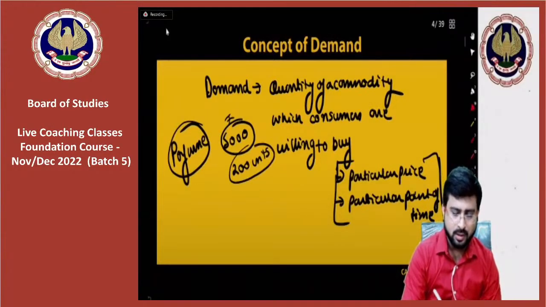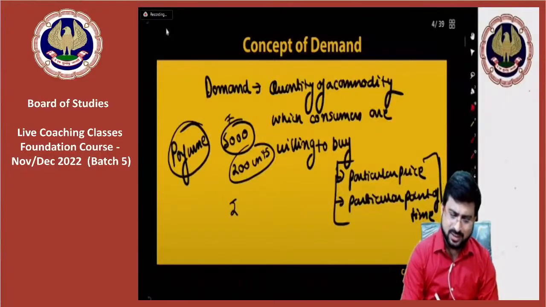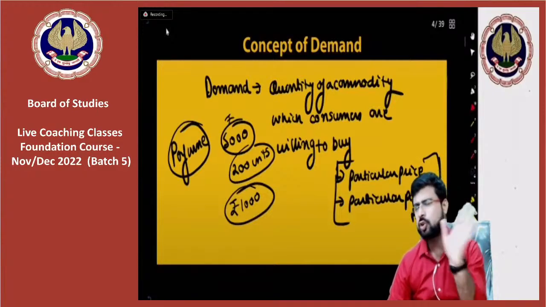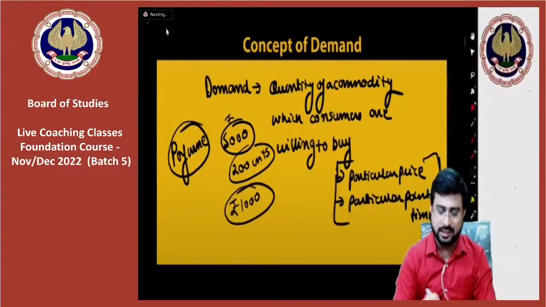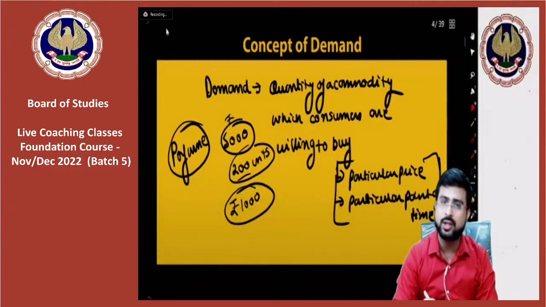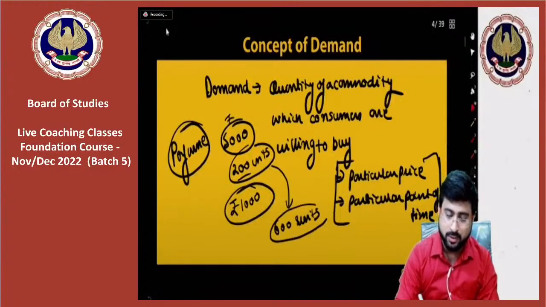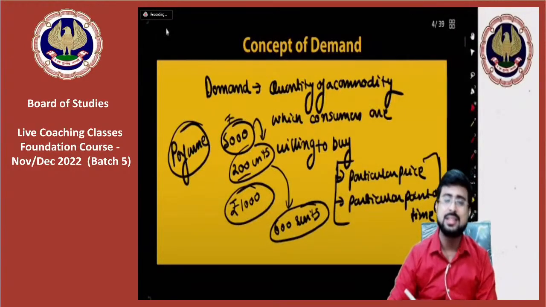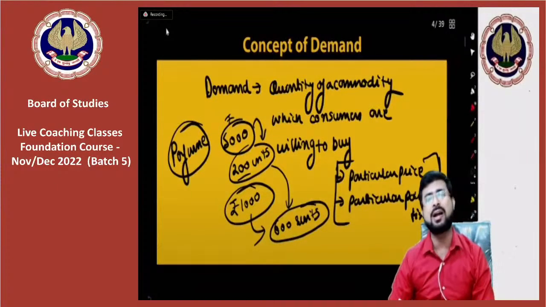Okay, but my dear friends, you all tell me, if the price is 1,000 rupees, what will happen to the demand? We don't know the exact number, but most of us will generally agree that the demand for this 200 units will increase to somewhere around 600 or 800 units. This is just an example, I know, but what I'm trying to say is that when price was at 5,000, then demand was 200. When price is 1,000 rupees, then the demand is 600 units.